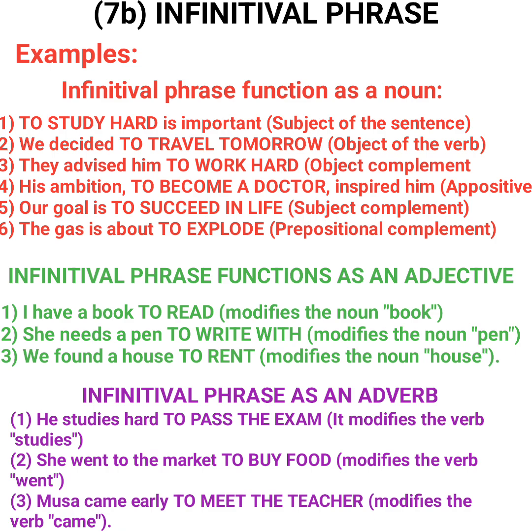So, and what modifies a verb is an adverb. So it means that this is an adverb. She went to the market. Why? To buy food. So it means that "to buy food" is an infinitive phrase in grammatical name, and in function, it modifies the verb went to tell us the reason.